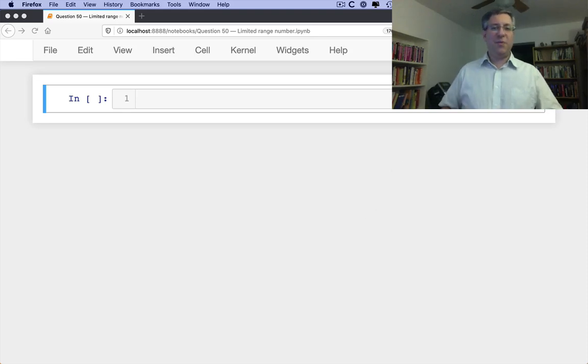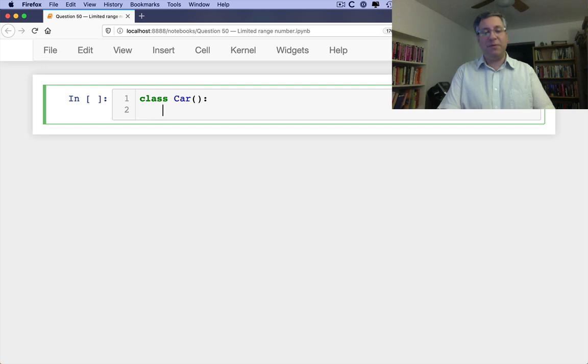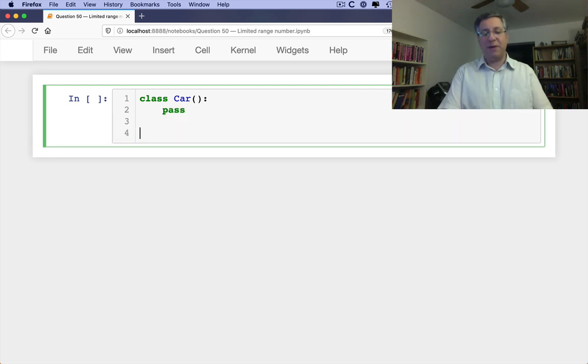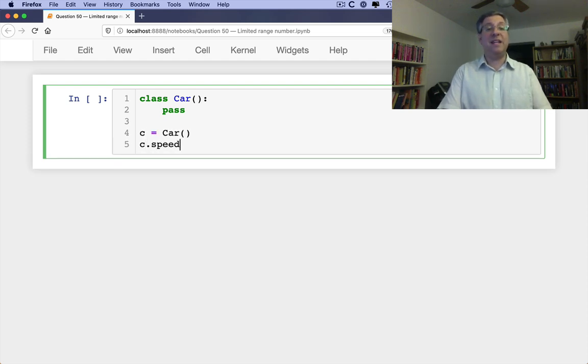In this question, what we're asked to do is make it possible to have a car class. I'm going to say here class Car, and I don't really care about anything else in the car. I'm just going to say pass for now, even though we're going to have to fill it in. I should be able to say c equals a Car, a new car, and I should be able to say c.speed equals something. Let's say I'll make it 50, so the car's speed is now 50 kilometers per hour.